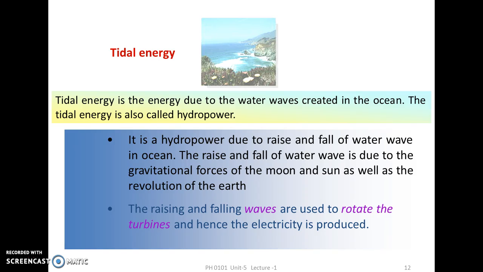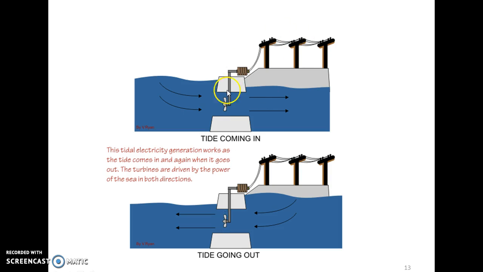Tidal energy is the energy due to water waves created in the ocean. The tidal energy is also called hydropower. We all have seen the rising and the falling of the waves, which are used to rotate the turbines, and hence electricity is being produced. This is the wave energy. You can see over here how this works.